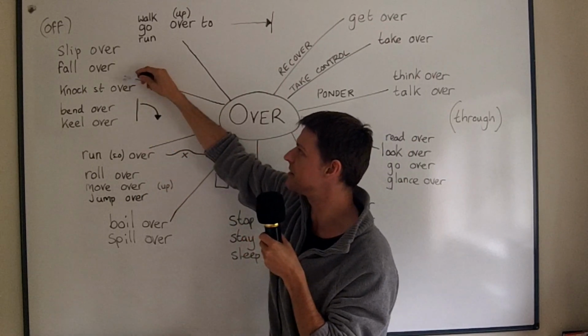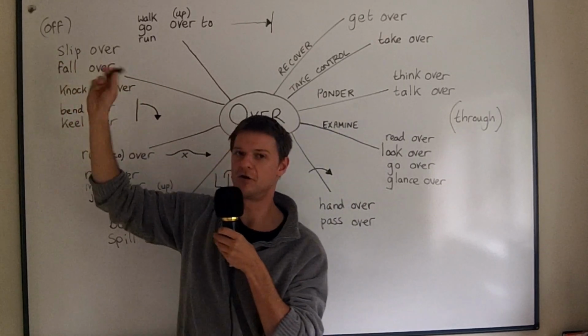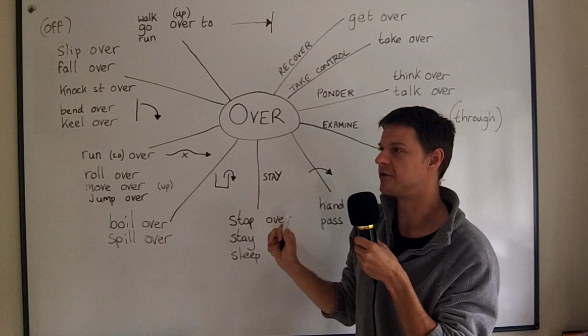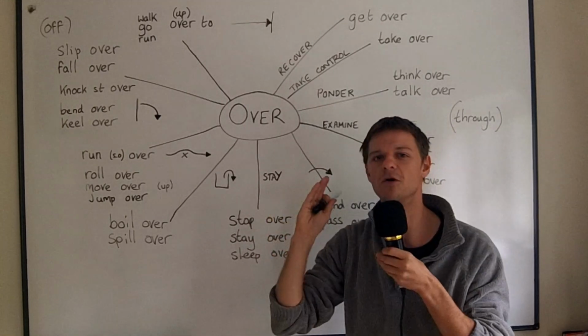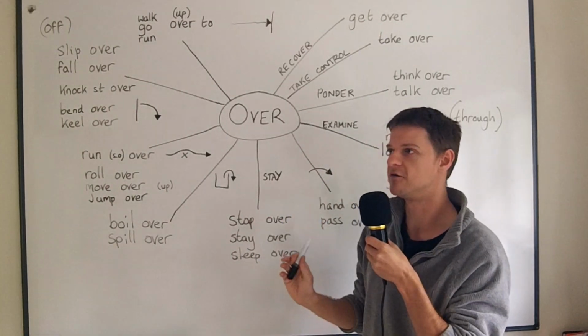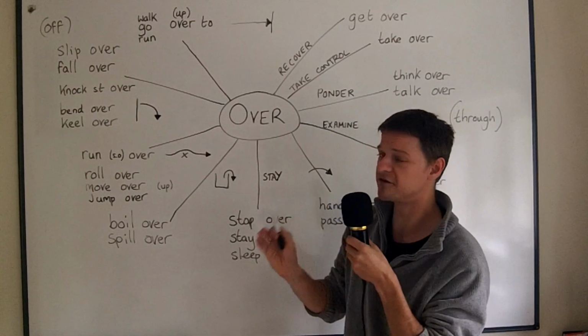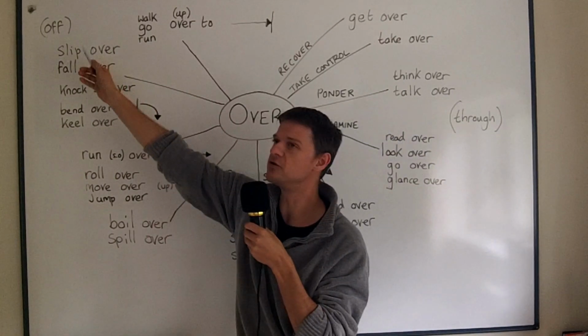It's worth comparing fall over and knock over with fall off and knock off. So if you fall off something, you fall off a bike, you fall off a branch, you fall off the wall. But you must fall off something. The same with knock off.